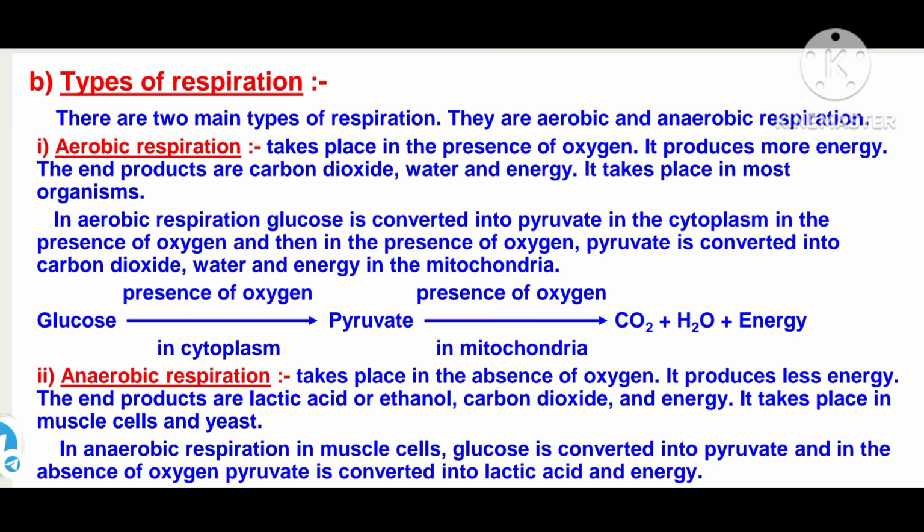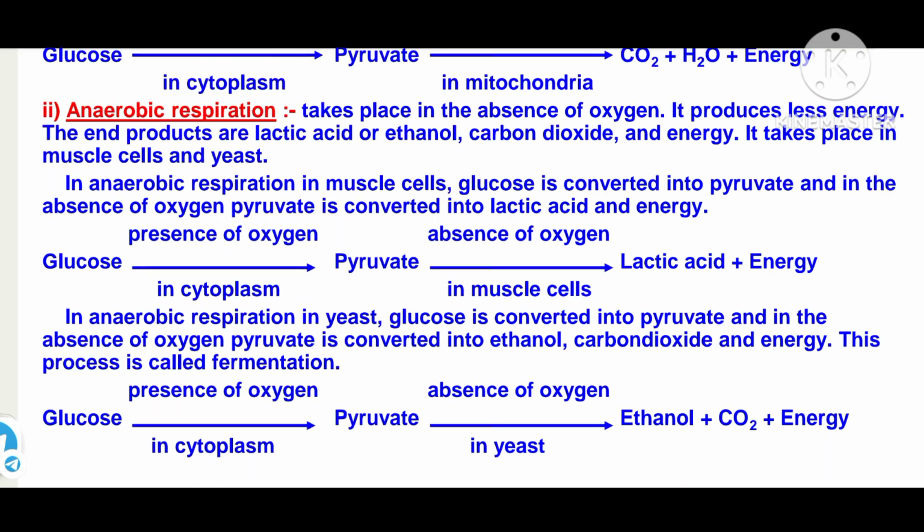As we know, it takes place in the absence of oxygen. We have to remember this: aerobic respiration is in the presence of oxygen, and anaerobic respiration takes place in the absence of oxygen. Now let us learn the anaerobic respiration equation. It takes place inside the muscle cells.